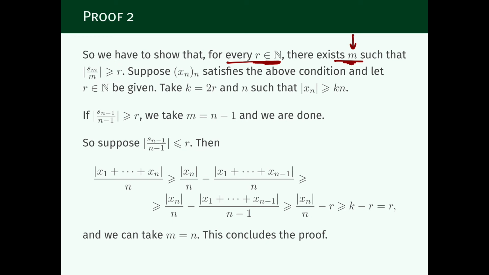We have to show existence of m such that a certain inequality is satisfied. So let us show existence of such m. We suppose x_n satisfies that condition. Let us go back here.